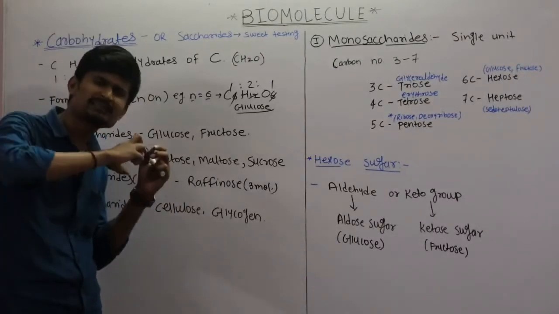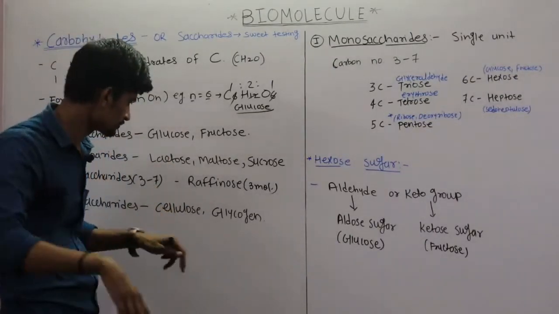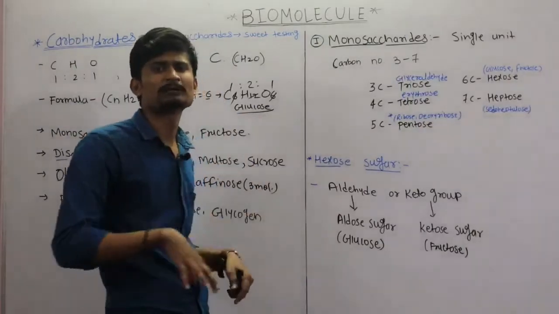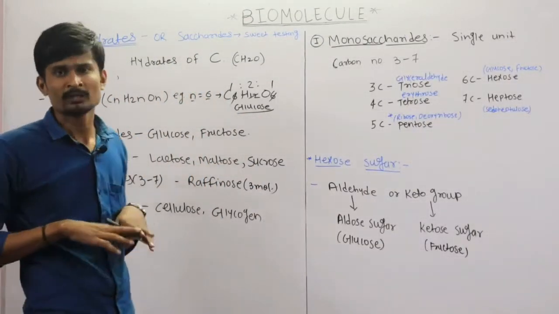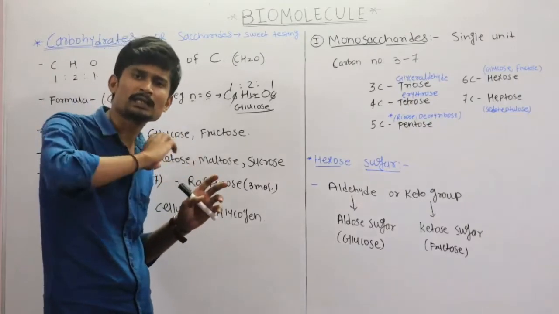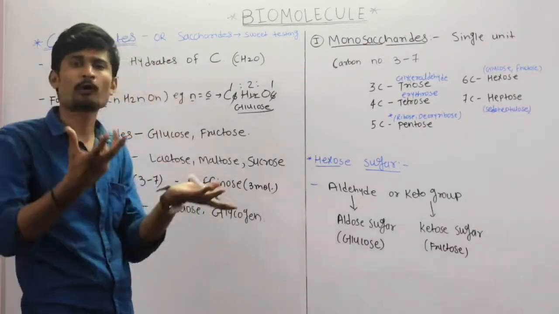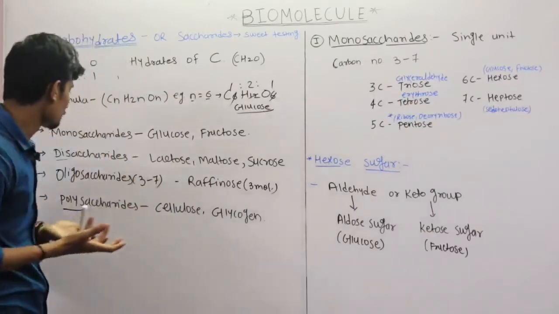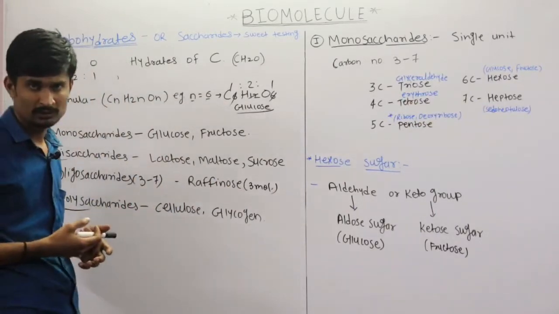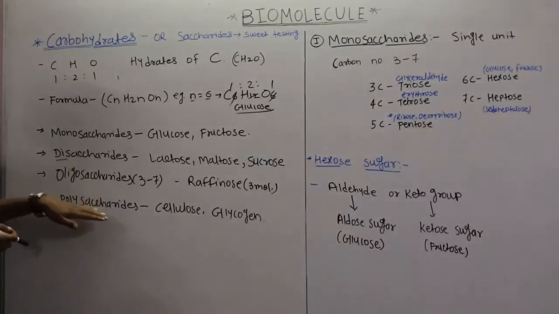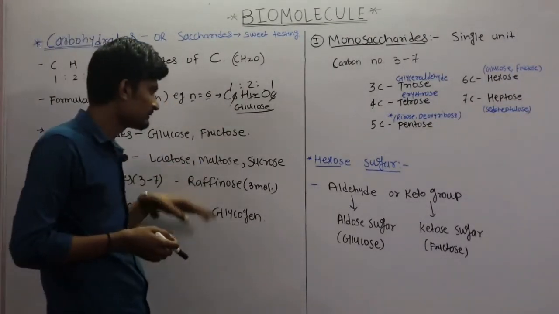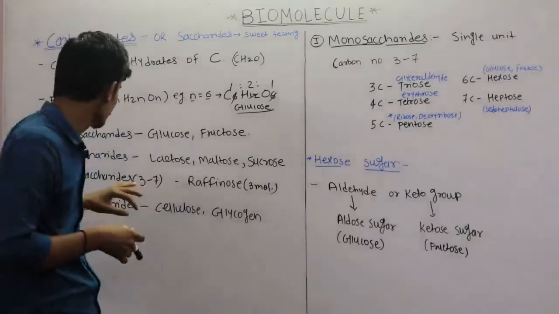Cellulose is made up of n number of glucose molecules. Glycogen is present in the animal cells, or in our body. This glycogen is made up of n number of glucose molecules. That is why poly means there are many monomers, okay. So this is the classification, that is monosaccharides, disaccharides, oligosaccharides and polysaccharides, and these are some examples of these saccharides.